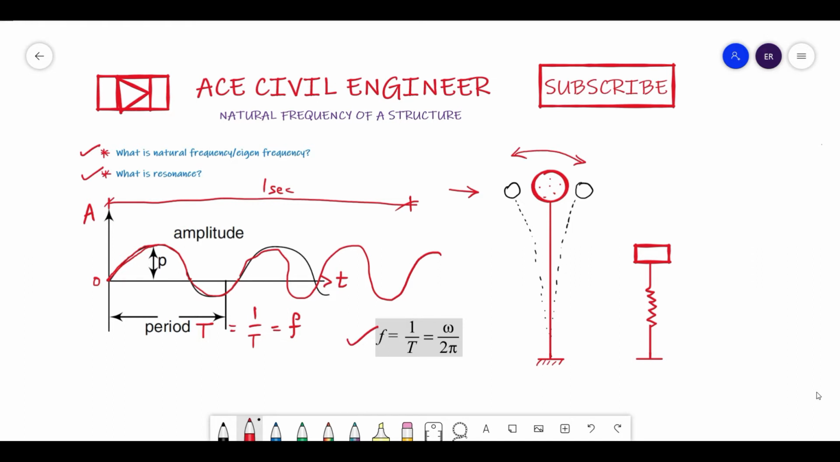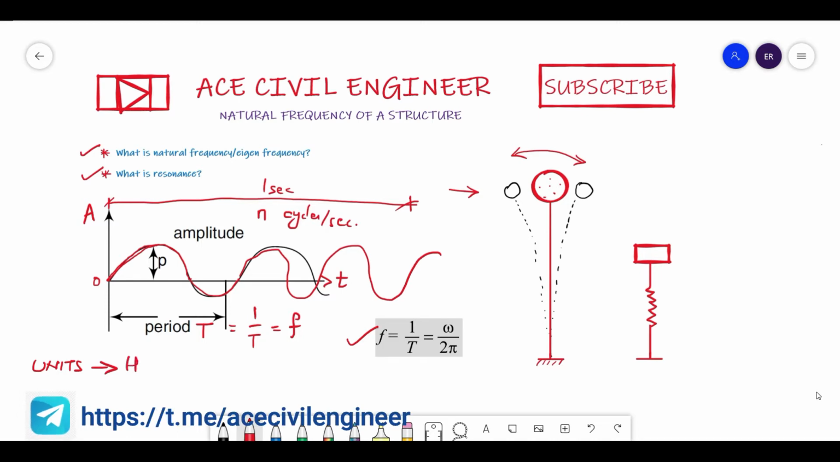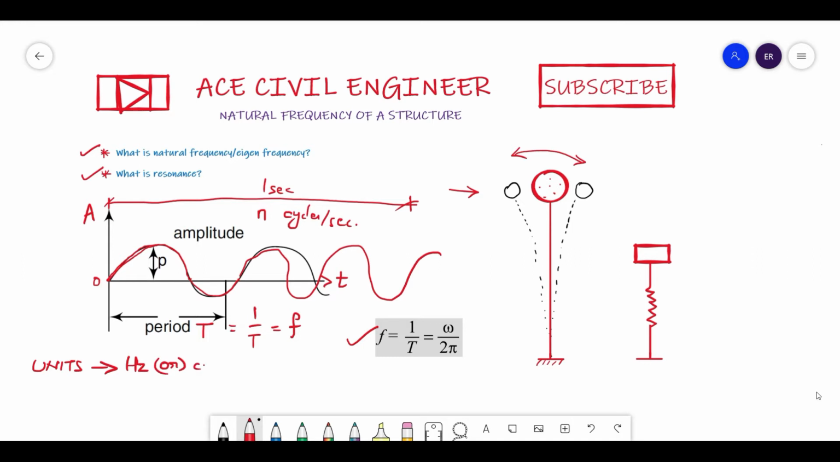This small f is nothing but the inverse of time period, or also it is called the number of cycles completed per second. So n number of cycles per second in this case. Here the natural frequency will be n cycles per second. If you consider the units of natural frequency, then I would say it is either measured in hertz, or it is measured in cycles per second.